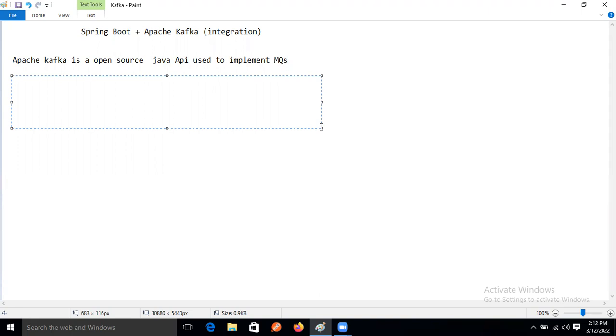But here Apache Kafka is using the load balancer concept, because of that multiple producers and consumers can handle multiple messages at a time, and with the same speed we can get the data. Performance will be increased. Because of that, industry is using Apache Kafka.